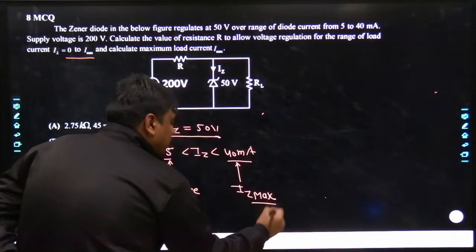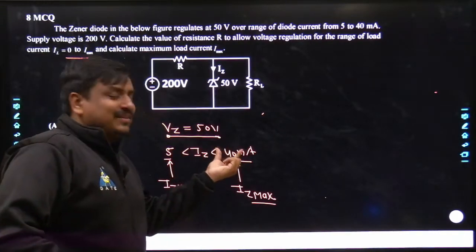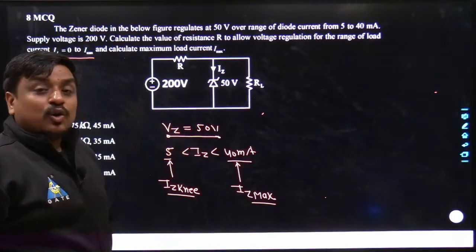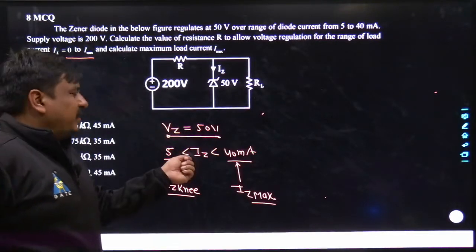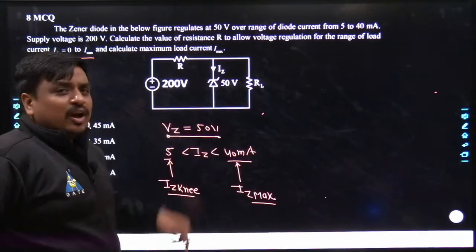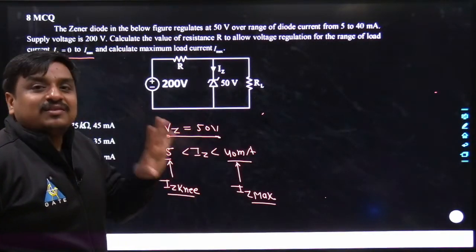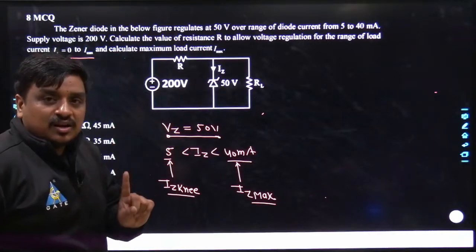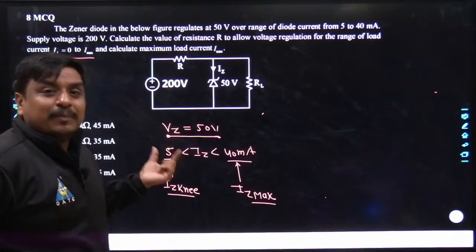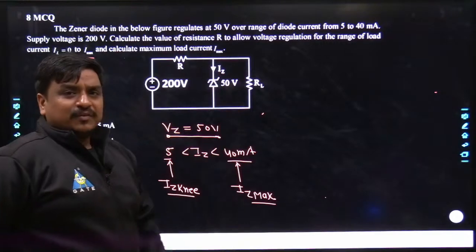Anyways, both have two different fundamentals. If the Zener passes a current more than Iz max, that's done. That diode cannot be used further. That's a different thing altogether. If the Iz goes lower than the value of Iz knee, the Zener diode would not work in the breakdown region, and the health of the Zener diode would remain safe. That means the diode is still alive, but it would not be working in the breakdown region, and hence the voltage across the diode would not be 50 volt.